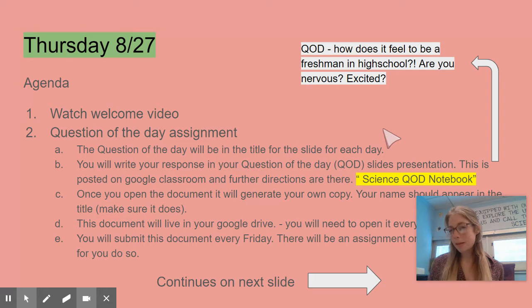Just like a warm up that you might have done, we're going to do a question of the day where this is a way for easy review. It's also a way so I can keep attendance as well. All right, so let's read a little bit about this task we have to do. The question of the day will be in the title for the slide for each day.